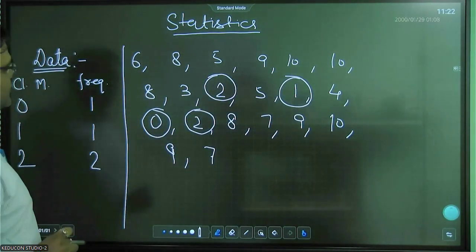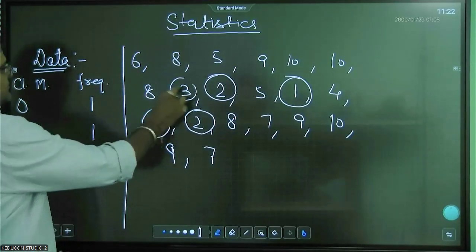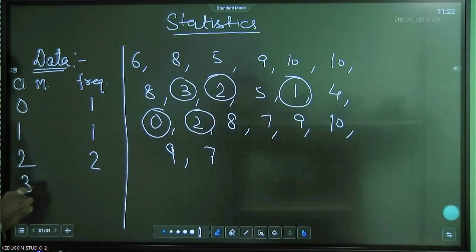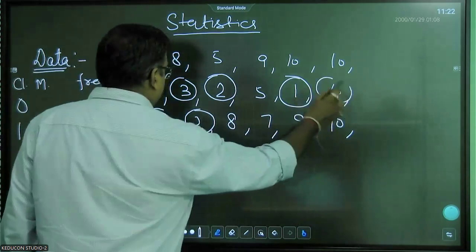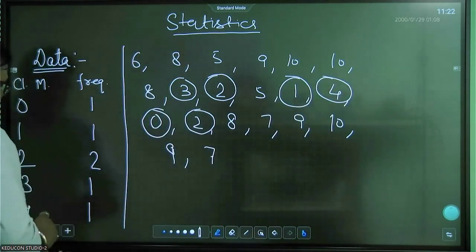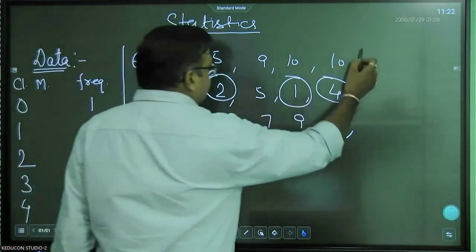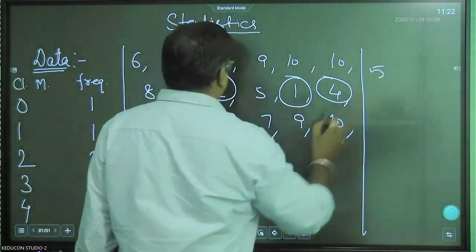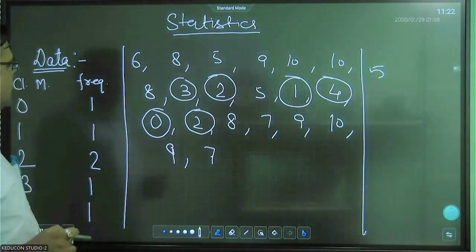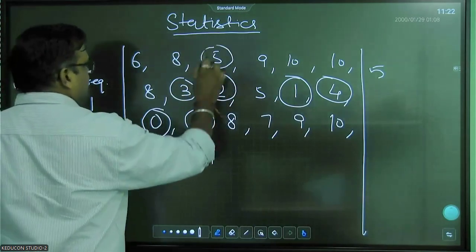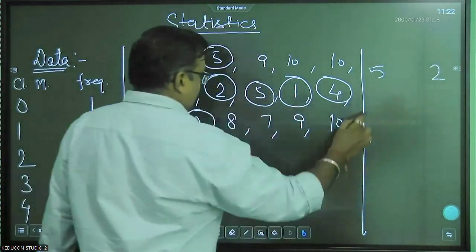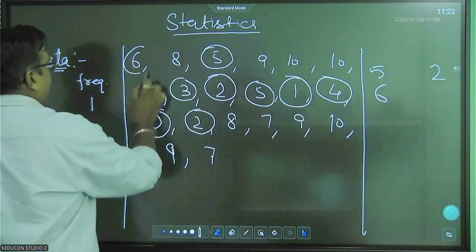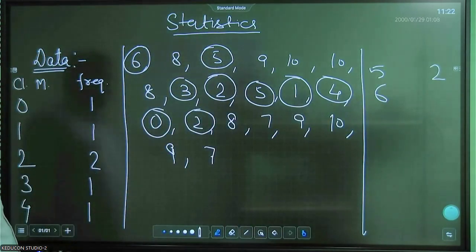Then students who got 3 marks, only 1. 4 marks, we have 1 student, right? Then the students with 5 marks, how many got 5 marks? 1, 2. 6 marks, 1. That's it.